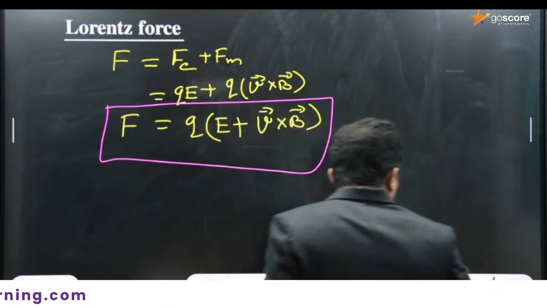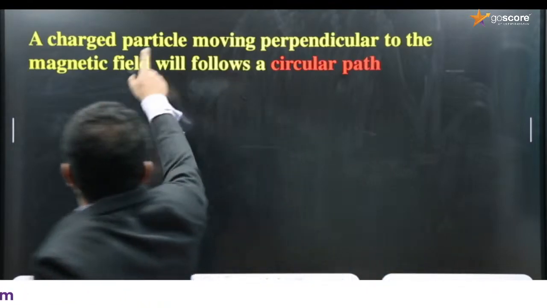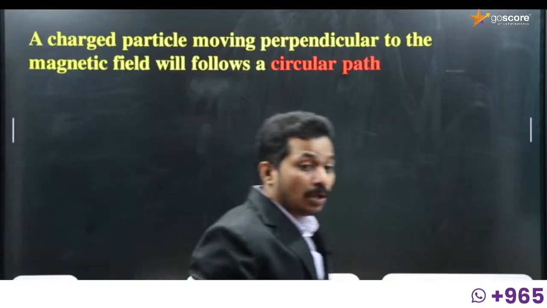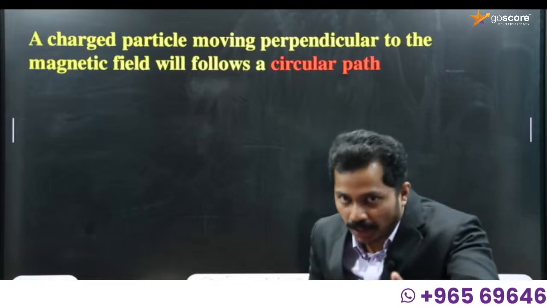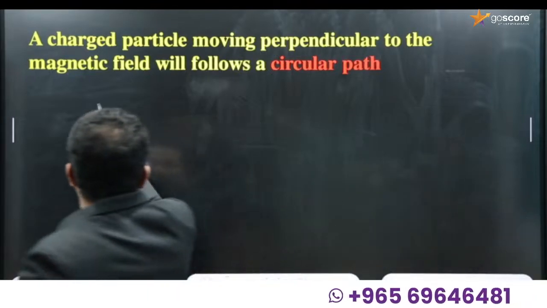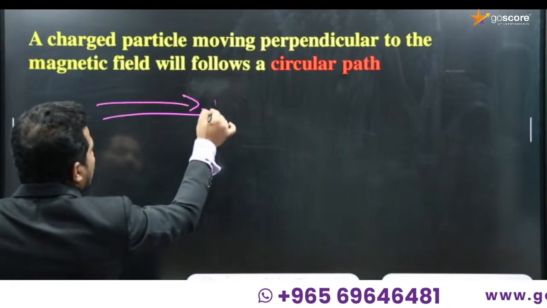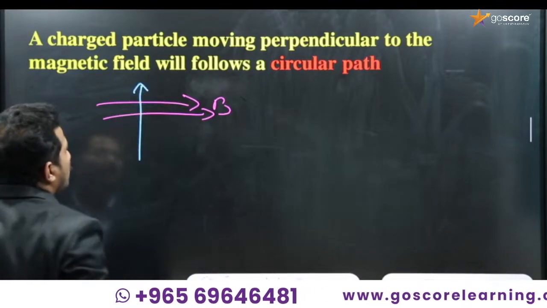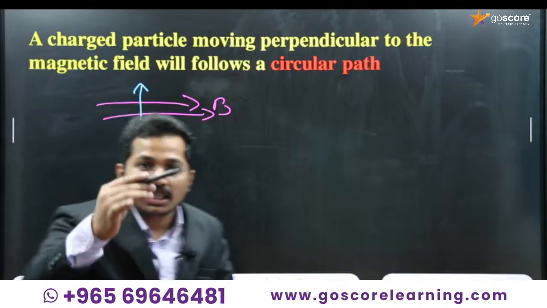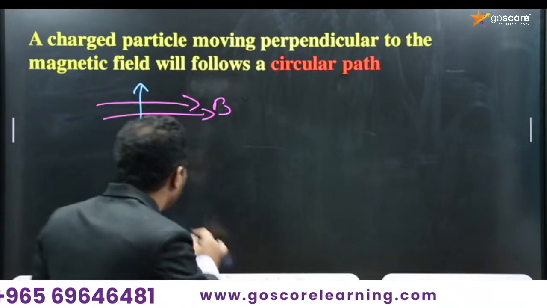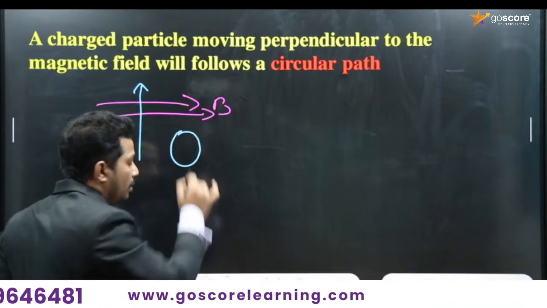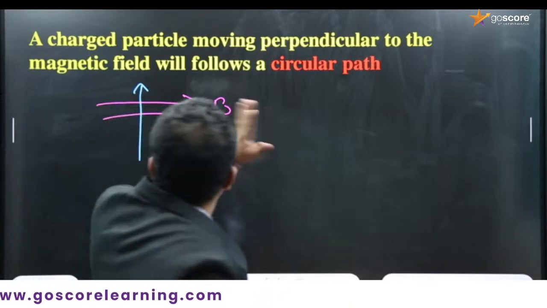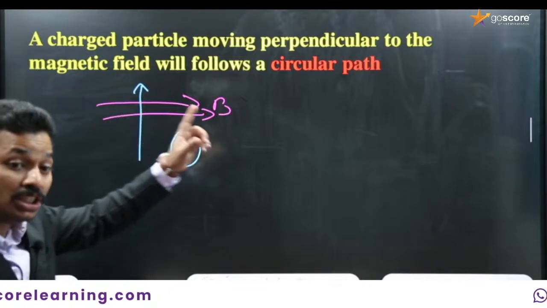Okay, so one more thing, a charged particle moving perpendicular to the magnetic field will follow a circular path. If the magnetic field is in this direction, and a charged particle is moving perpendicular to it, due to the Lorentz force, the charge will possess a circular path. So that's an important point. A charged particle moving perpendicular to the magnetic field will follow a circular path.